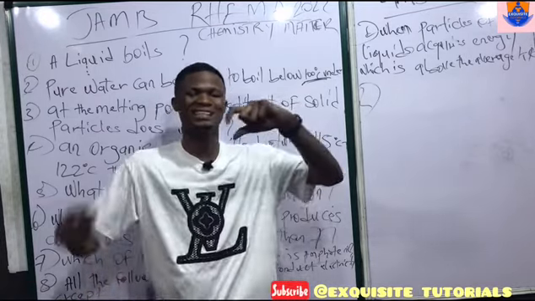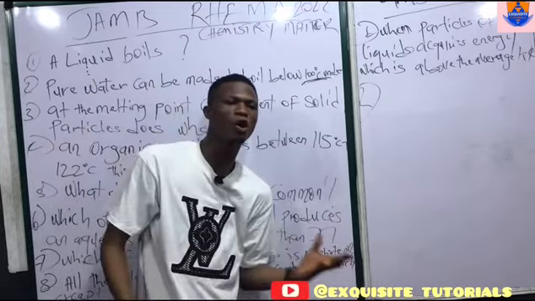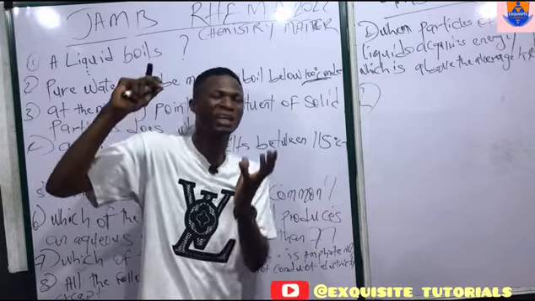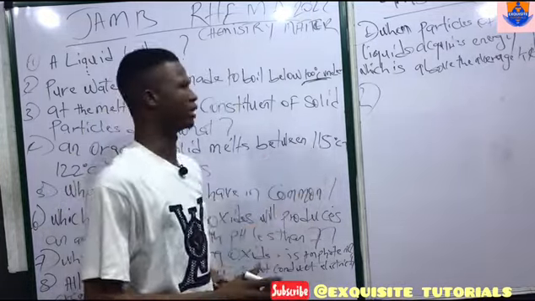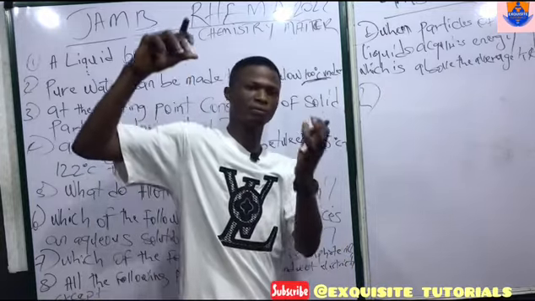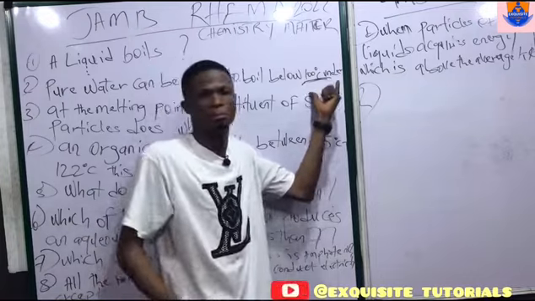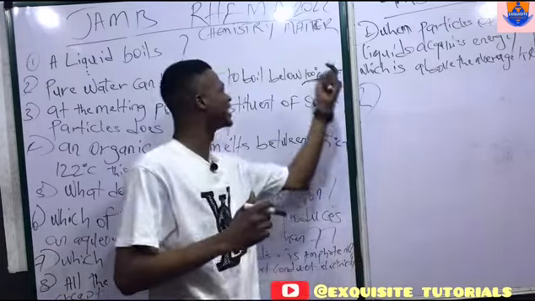But when the external pressure is decreased, it means the water has enough internal pressure to boil. So when the external pressure is decreased, water can boil below 100 degrees Celsius. That means an increase in external pressure increases the boiling point of water, and a decrease in external pressure decreases the boiling point of water.